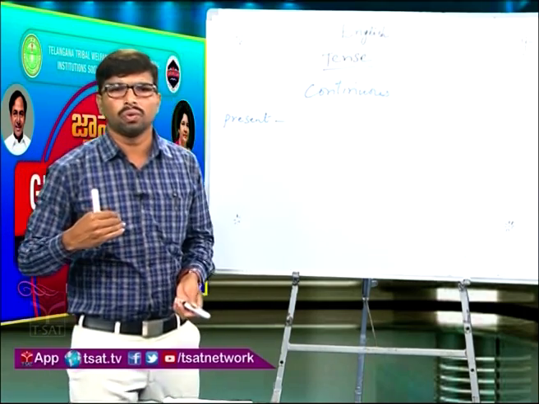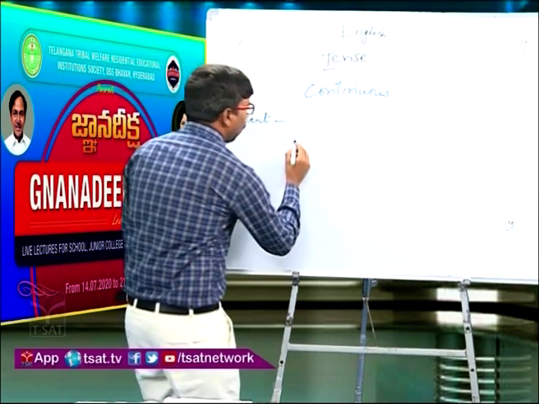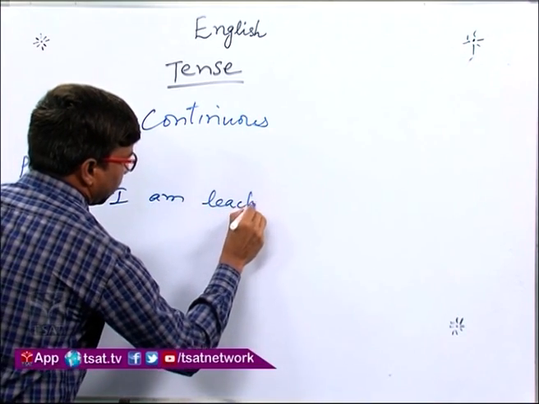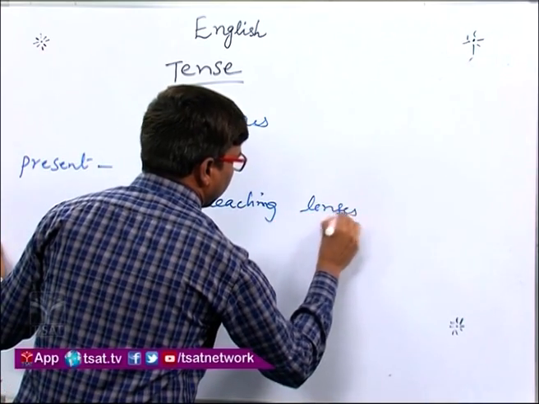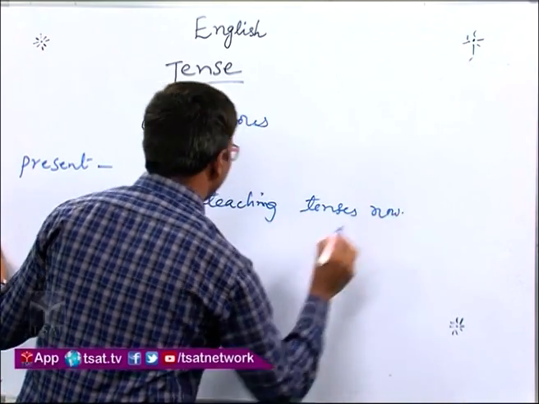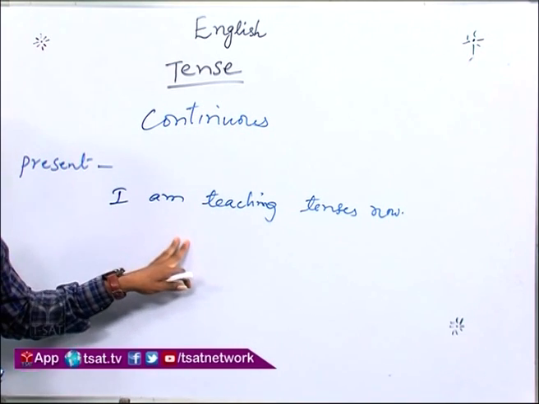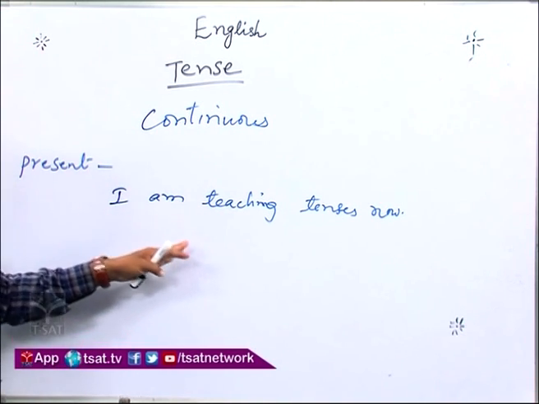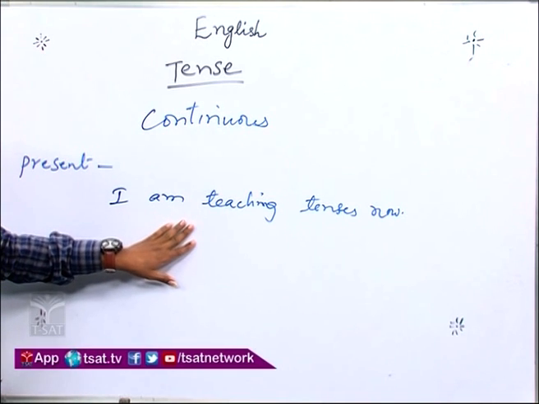What am I doing now? I am teaching you the tenses. I am teaching tenses now. So, this activity, this action, is going on right now. So, for the actions which are going on right now at the time of speaking, we have to use the present continuous tense.